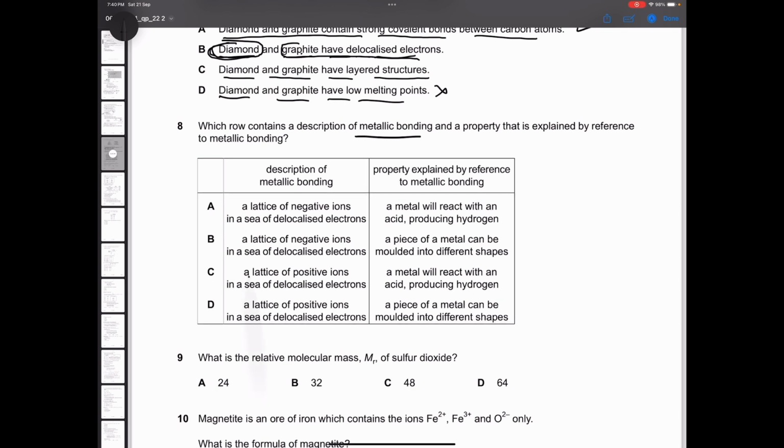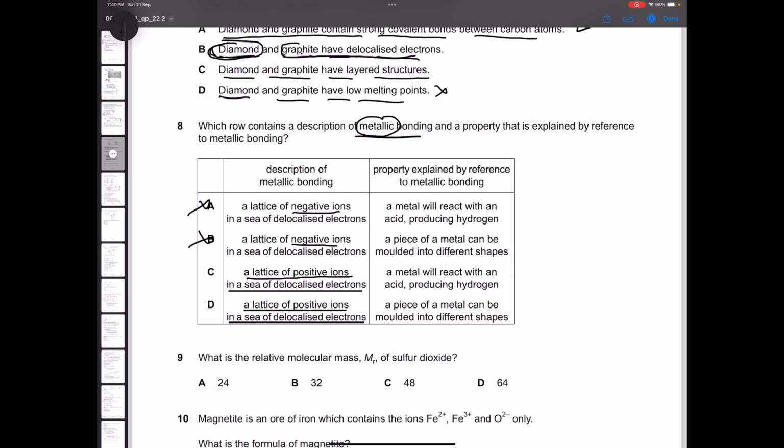So it is a lattice of positive ions in a sea of delocalized electrons. So automatically A and C get cut. How are negative ions possible? Negative ions are made by non-metals, but we are talking about metals here. So A and B are out of the picture.